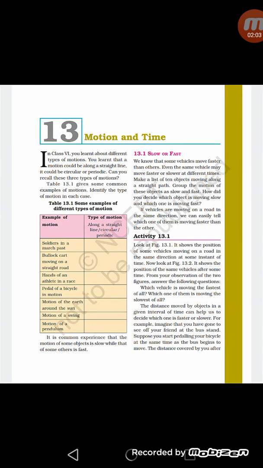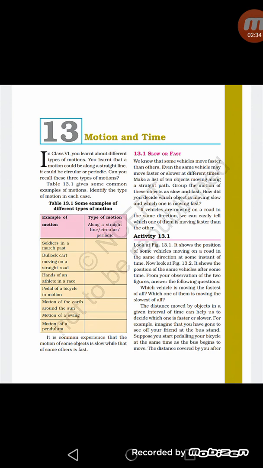There is a table 13.1 given in your book, and you have to fill this, and tell the type of motion. Soldiers in a march past show rectilinear motion or straight line motion. Bullock cart moving on a straight road is also an example of straight line motion. Hands of an athlete in a race always show periodic motion. Pedal of a bicycle shows circular motion. Motion of the earth around the sun is an example of circular motion.